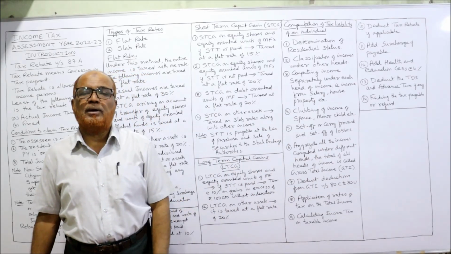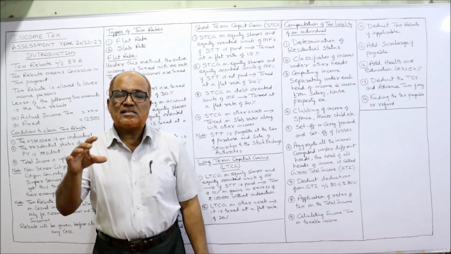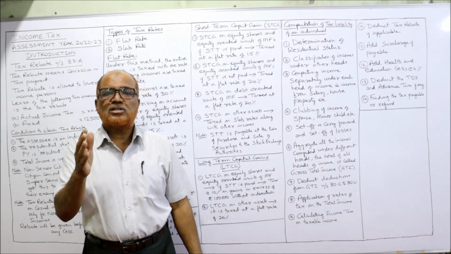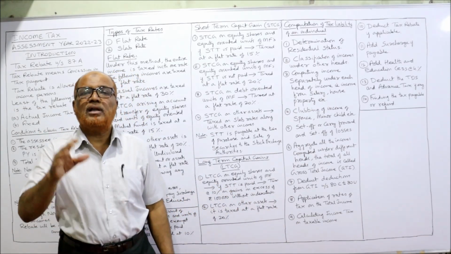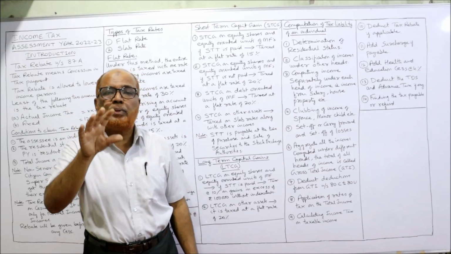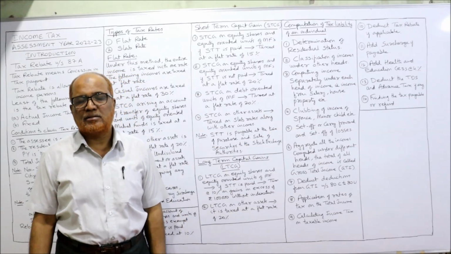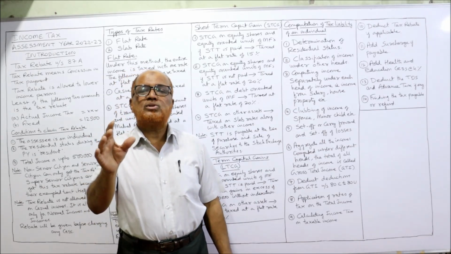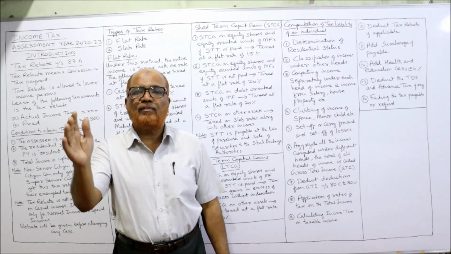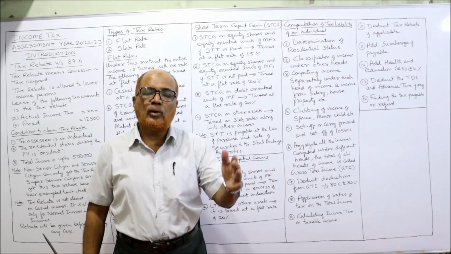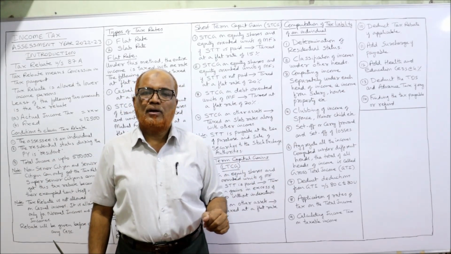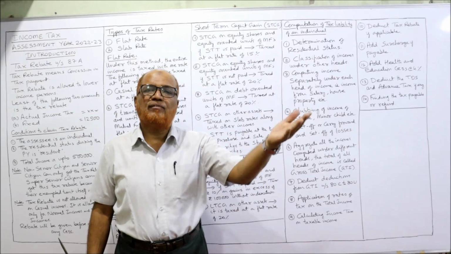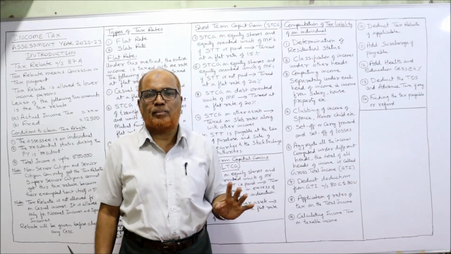Add surcharge payable. If surcharge is applicable, then add it up. Surcharge is a tax on tax. Only for higher income group people will surcharge be applied. So who are the higher income group? The people whose income is more than 50 lakh during the current previous year. If during the previous year he has earned more than 50 lakh rupees, then surcharge is applicable.